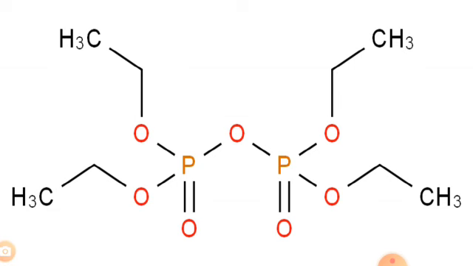It was first synthesized by Clermont in 1854 by alkylating the silver salt of pyrophosphorus acids with ethyl iodide. The properties of TEPP: it is a clear oily liquid and its boiling point is 113 degrees centigrade at 0.05 mm of Hg.